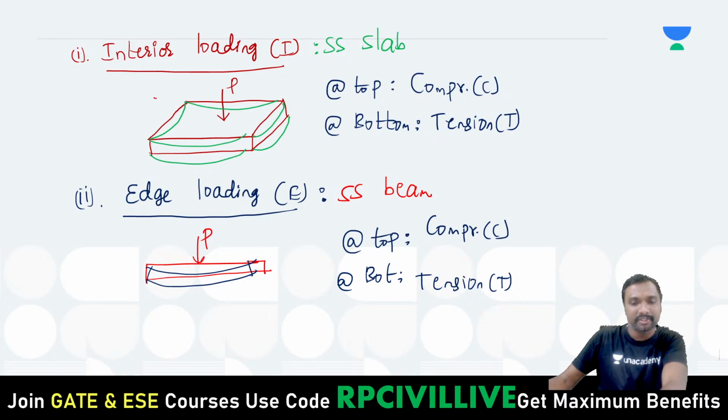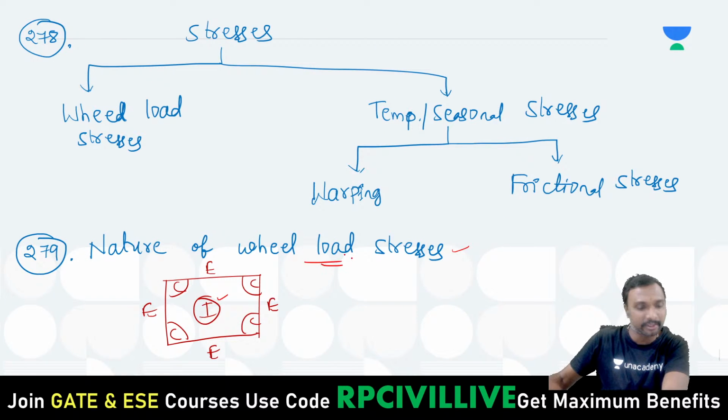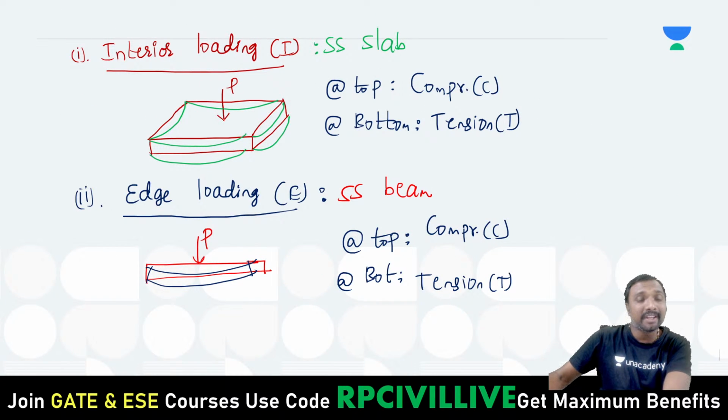Suppose we consider the nature of wheel load stresses. If the load is acting at the interior portion, it behaves like a simply supported slab. Therefore, there is top compression and bottom tension.